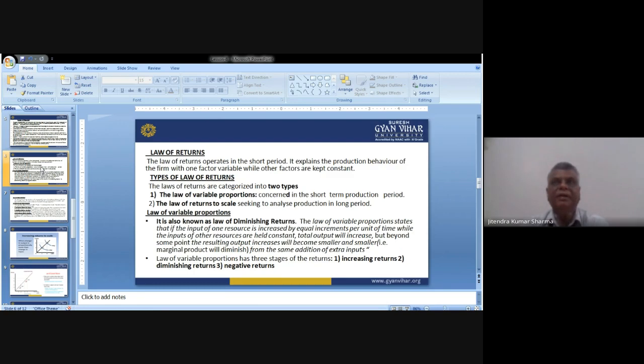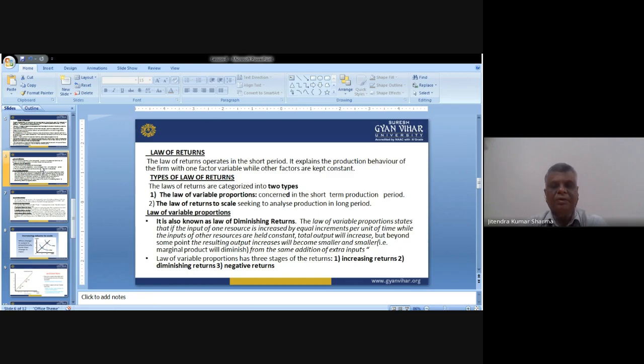It means one factor we will take into consideration. At a time, we will measure the impact of that particular factor on the entire activity, and we'll treat the other factors as constant. So these are the laws we are calling the law of returns. What are we expecting from the activity we have done to develop a product or a service? These are governed by certain laws, which we call the law of returns.